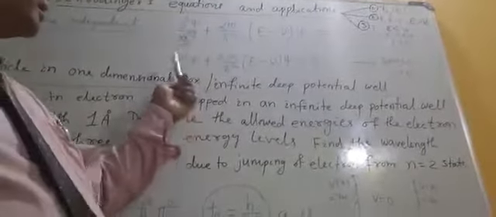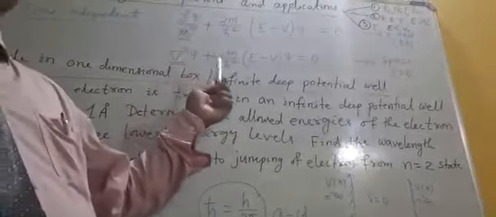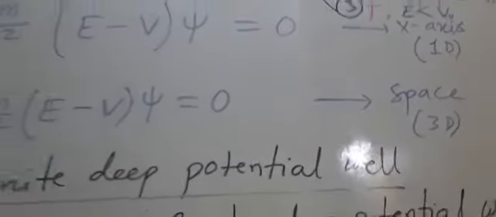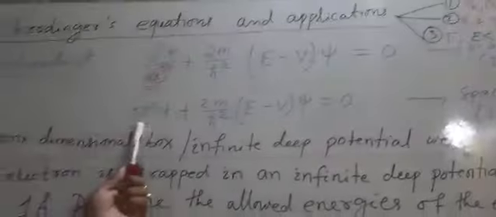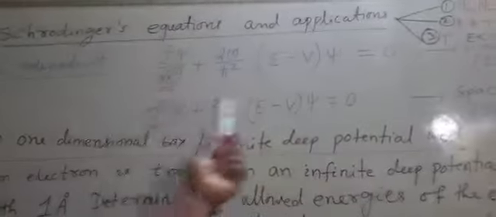Del square means it is your Laplacian operator. It carries x, y, z axis. So you can say space in three dimension. Okay, so the del square operator is your Laplacian operator, and it is three dimensional.